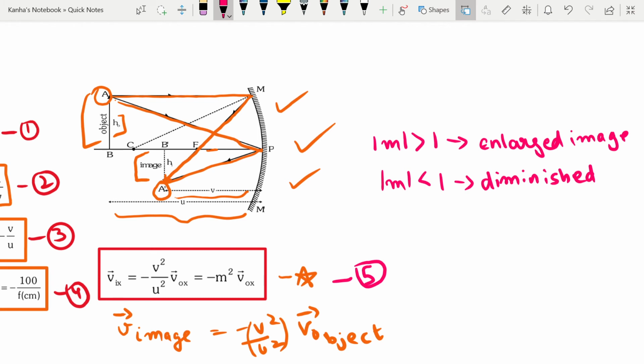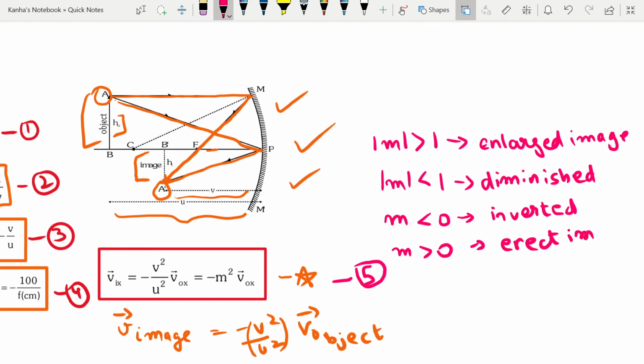Also you should note that if the value of m is less than 0, then you have an inverted image, and if the value of m is greater than 0, you have an erect image. So you will be sometimes asked about the nature of the image formed, so you need to consider all these. So this is true for spherical mirrors in general.